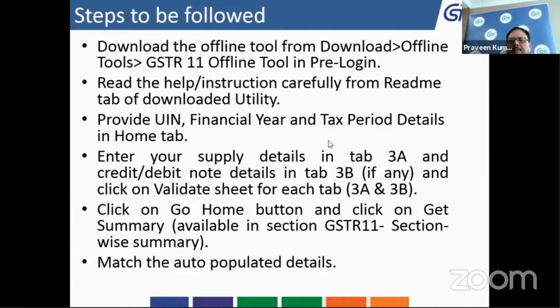After filling up the details in 3A, and validating the 3A sheet and the 3B sheet, you have to click on get summary details. Once you click get summary details, all the summary level details will be available on your screen, and you can verify whether you have filled up the sheets of your GSTR 11 correctly or not. You can make the necessary corrections if the system throws an error.